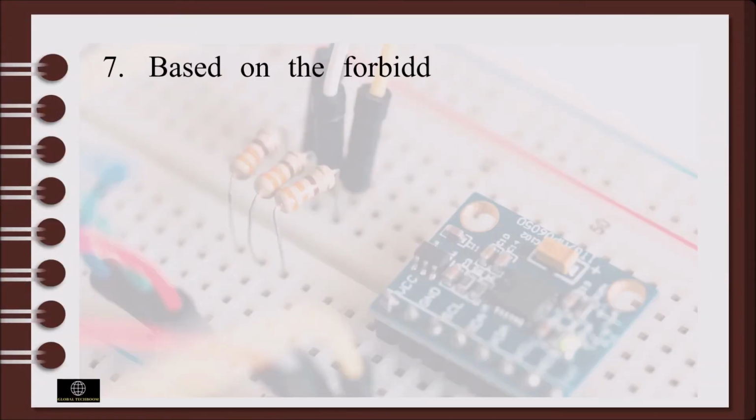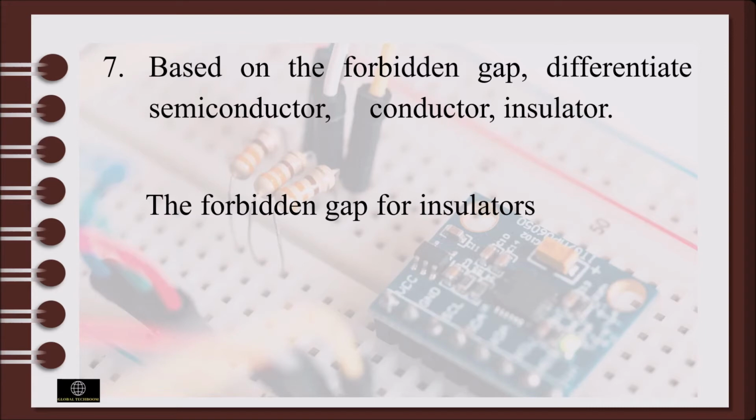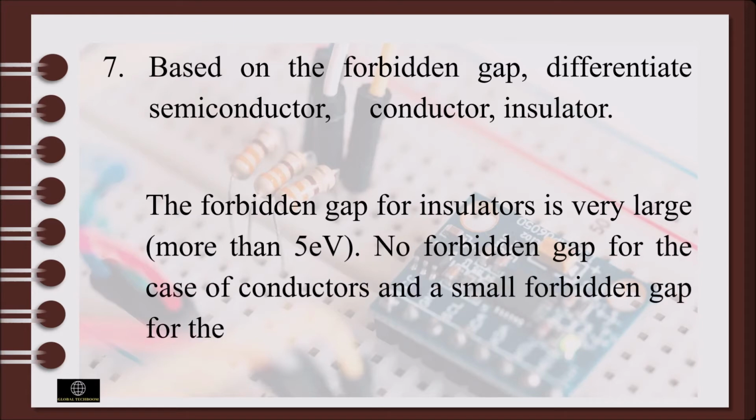Based on the forbidden gap, differentiate semiconductor, conductor and insulator. The forbidden gap for an insulator is very large, that is more than 5 electron volt. There is no forbidden gap in the case of a conductor and a small forbidden gap in the case of semiconductors.